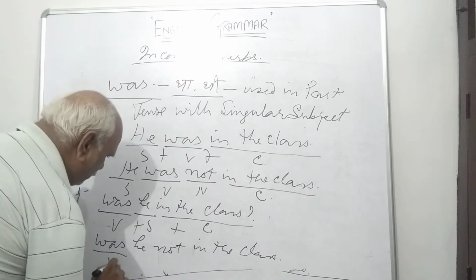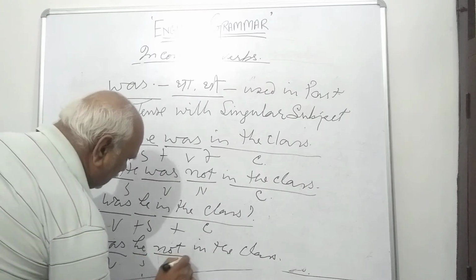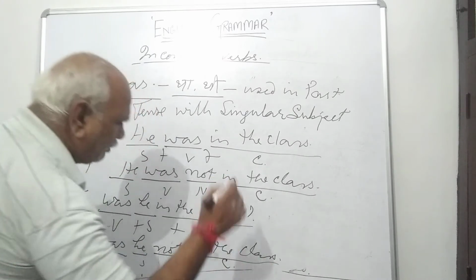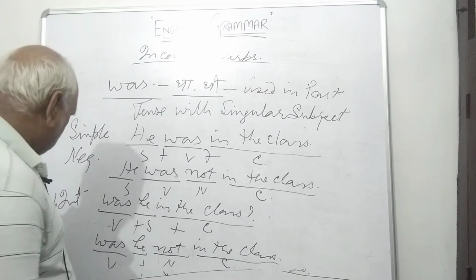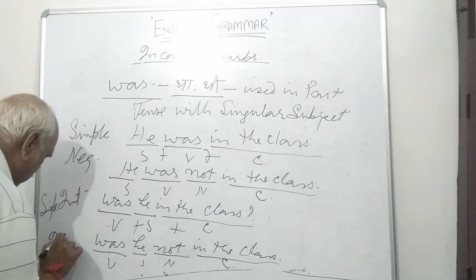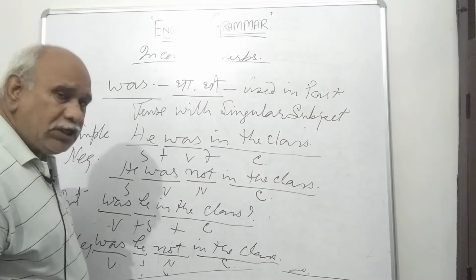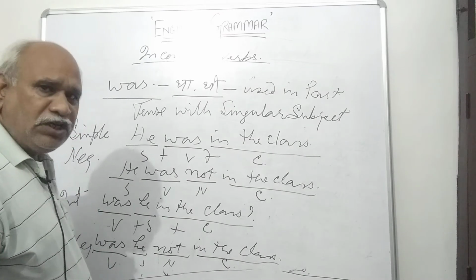Was is verb, he is subject, not is negative, and in the class is complement. Interrogative negative. So इसकी हिंदी क्या होगी: क्या वह कक्षा में नहीं था.